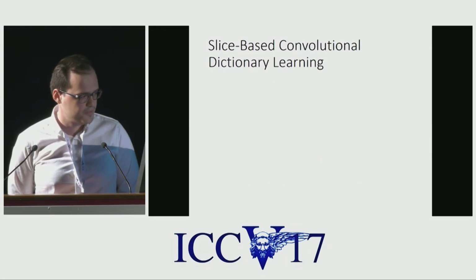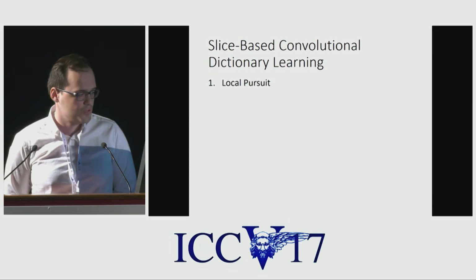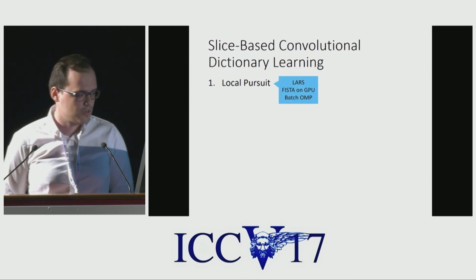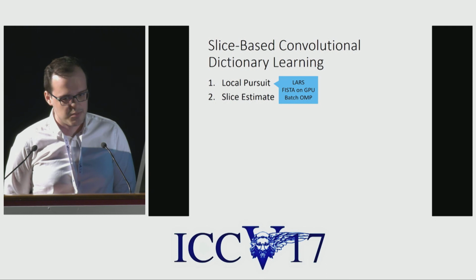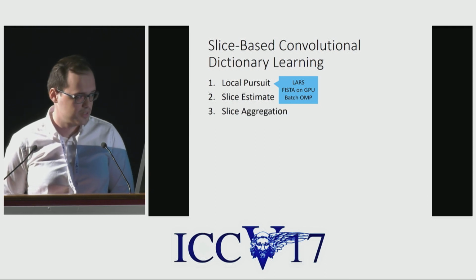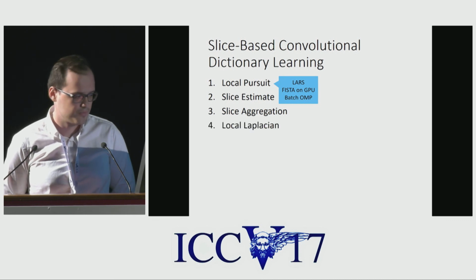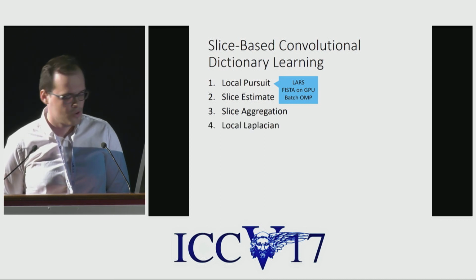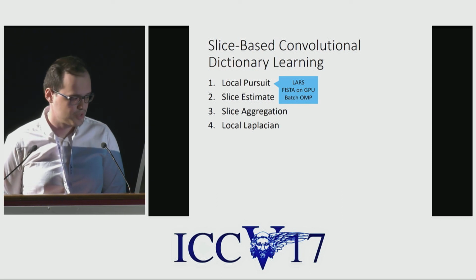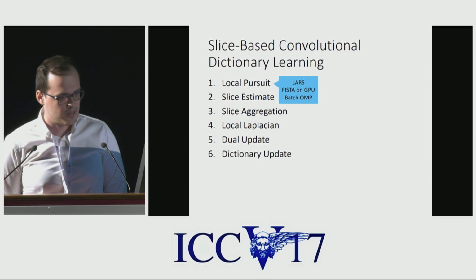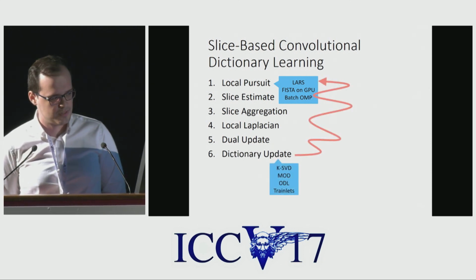Then you obtain the following algorithm, which is called slice-based convolutional dictionary learning, which begins by solving a local pursuit on different slices. Then it estimates the slice by multiplying the obtained sparse vector by the local dictionary. It aggregates the different slices using something like patch averaging, computes a local Laplacian, which is perhaps the most interesting operation, updates the dual variable, and updates the dictionary, and loops over all of this.